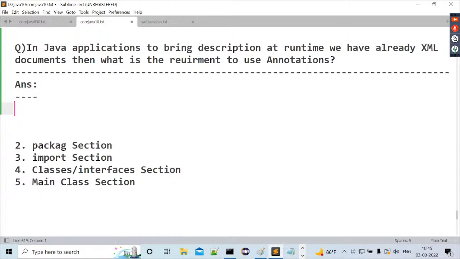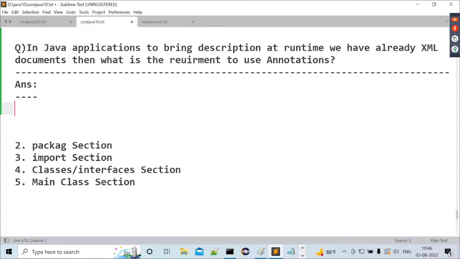Next, if we want to use XML documents for our applications, first we have to prepare an XML document where we keep the data. Then in the Java program, we write the code to read the data from XML and use it for our requirement at runtime. First we write one XML document, save it at a proper location, then read data from it and use the data for our requirement.